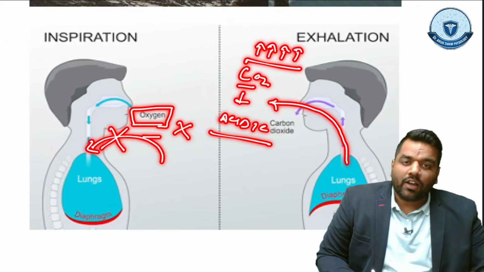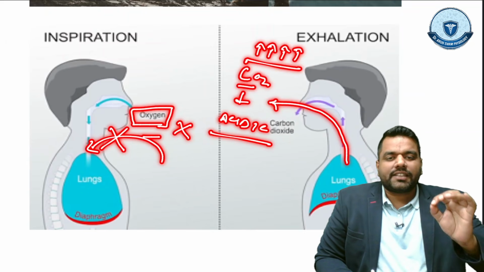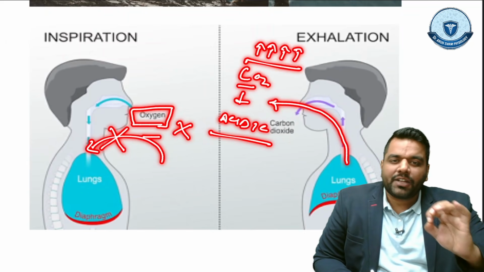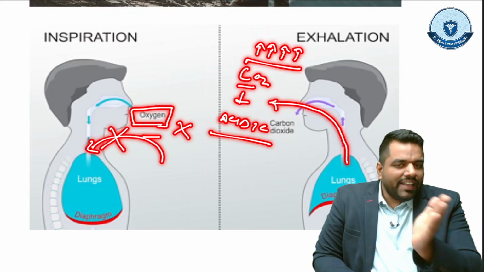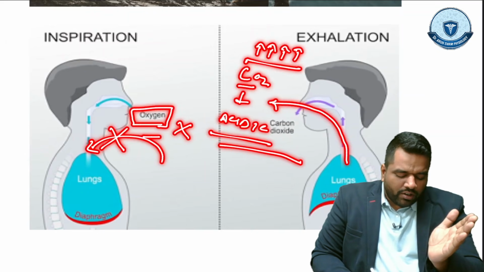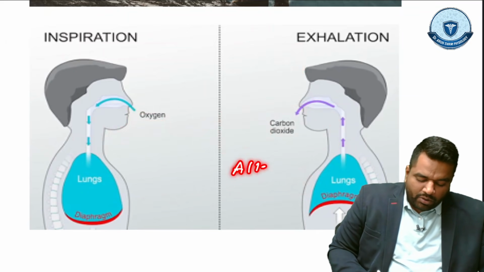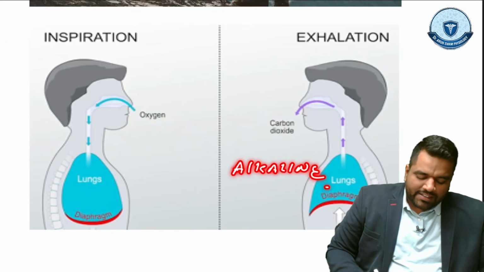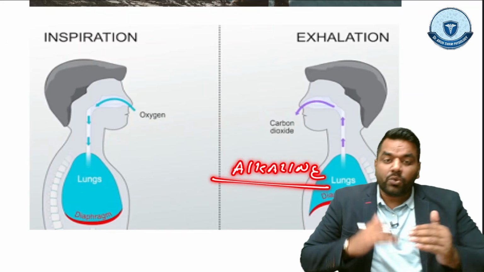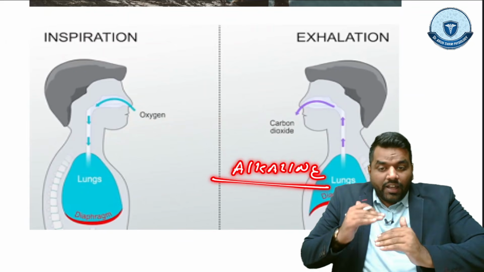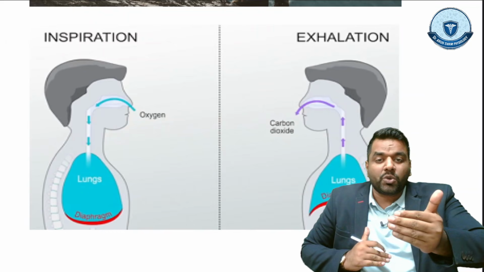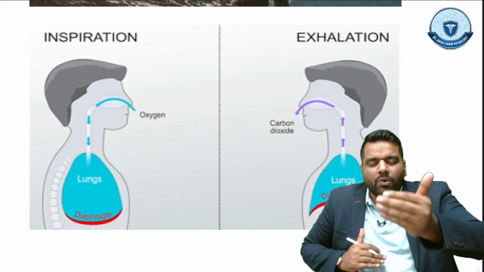So if you are washing out the CO2, what does it mean? That means you are washing out the acid. And if acid is getting out of your body, which side is your body going towards? Your body is going towards the alkaline side. So due to hyperventilation, we are exhaling more and more CO2, which means we are exhaling more and more acid.